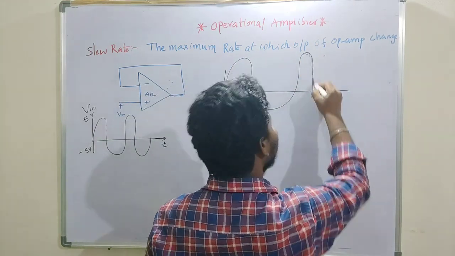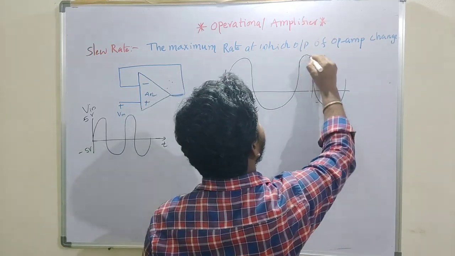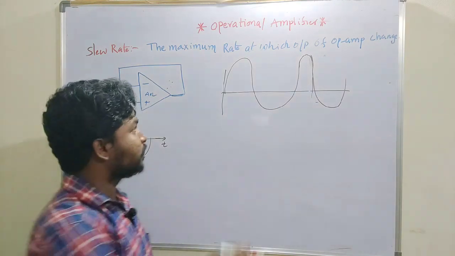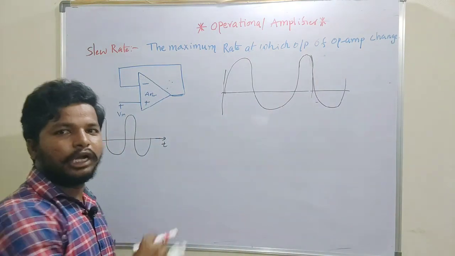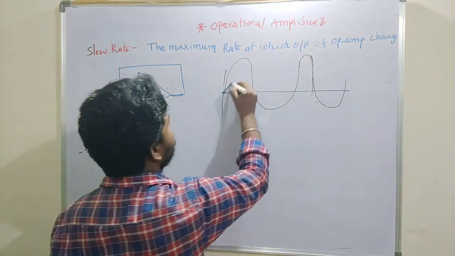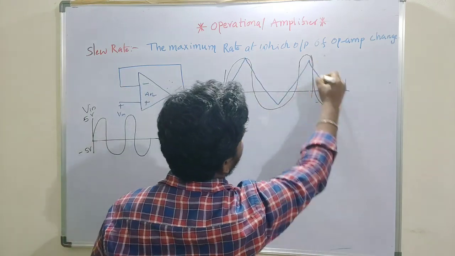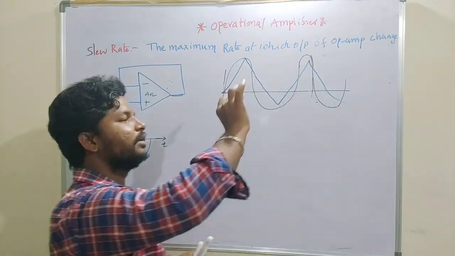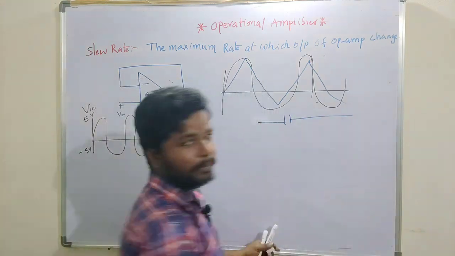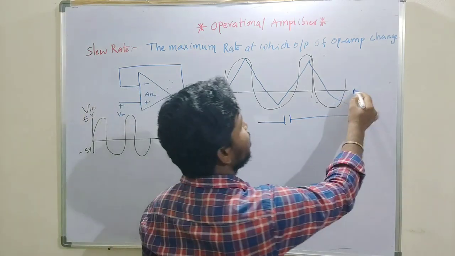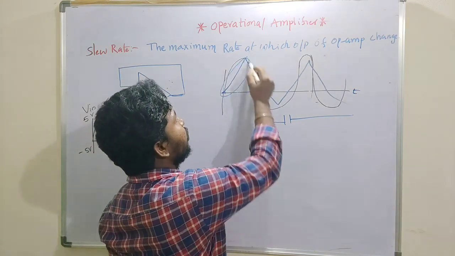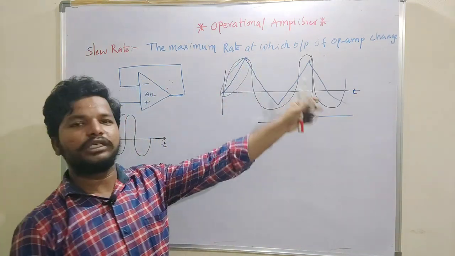So don't worry about the circuit, just the waveform. I have to get the same input and the output should be the same. But because of having some slew rate, the output will look like this. The output will be linear because of the external bulk capacitor; we expect that the capacitor charges linearly. So because of the slew rate, we are getting this waveform.